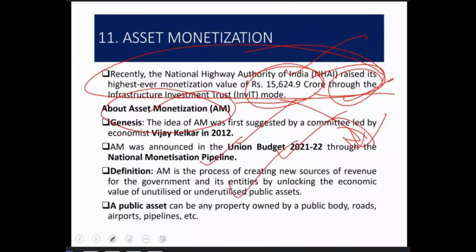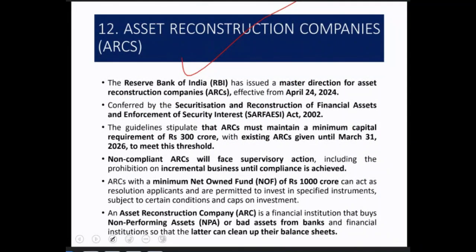Okay, next, asset reconstruction company. Now, asset monetization is different. That is creating revenue. Monetization, creating money. So that is different, creating revenue. Asset reconstruction is different. I think I've added the definition here. It is a financial institution that buys NPAs, meaning non-performing assets or bad assets, from banks and financial institutions so that the latter can clean up their balance sheets. So what are NPAs?